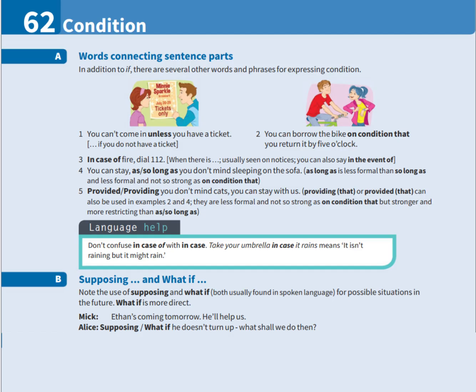Today, we are going to learn useful words and expressions for talking about conditions, possible future situations, and circumstances that affect whether something can happen. A. Words connecting parts of a sentence. The word unless means if not. For example, you cannot come in unless you have a ticket. This means that you cannot enter if you do not have a ticket.